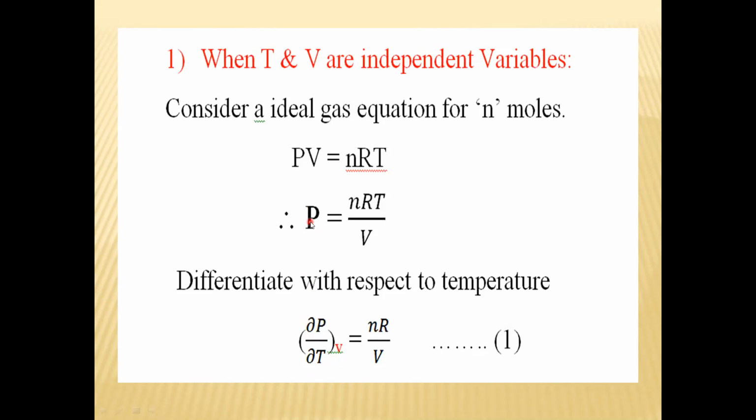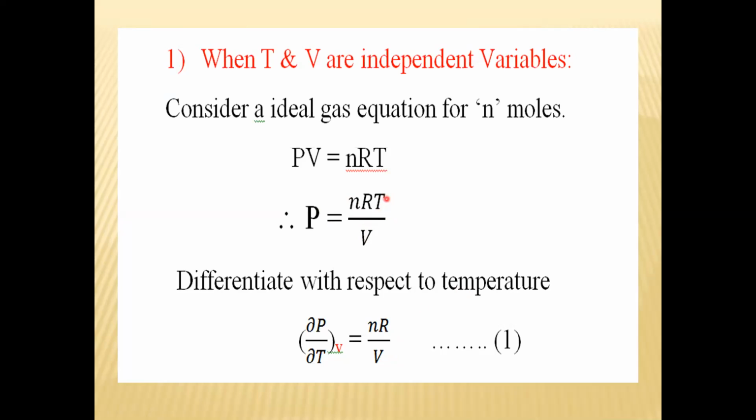So this is the differentiation of P, that is partial derivative of P with respect to T at constant volume is equal to, now nR upon V, these are constant here, nR upon V as it is. Now we have to take derivative with respect to temperature. तो T टेम्परेचर, T का डेरिवेटिव क्या होगा? T का मैथ्स वाले बता सकते हैं. What is the derivative of T with respect to T? 1 होगा सर. Correct, 1 होगा. So 1 into this, that is nR upon V.